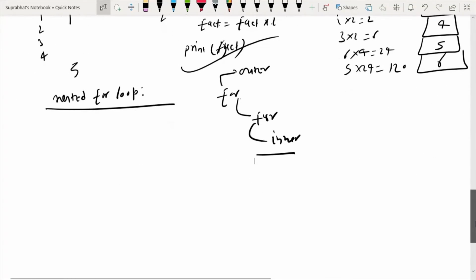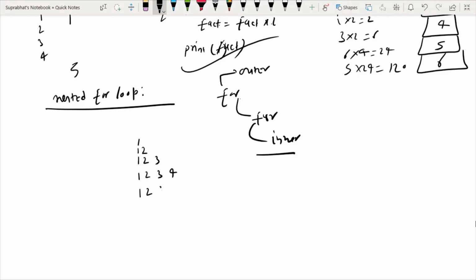Suppose I have to print a sequence like this. In the first line 1, then in the second line 1 2, then in the third line 1 2 3, then the fourth line 1 2 3 4, again 1 2 3 4 5. I have to print this series.